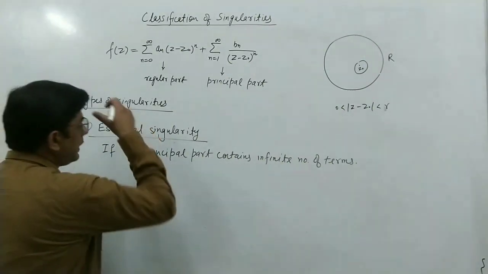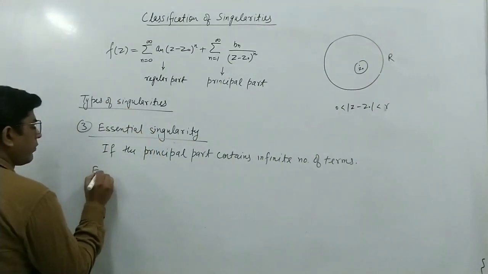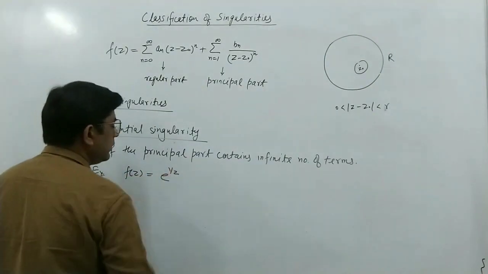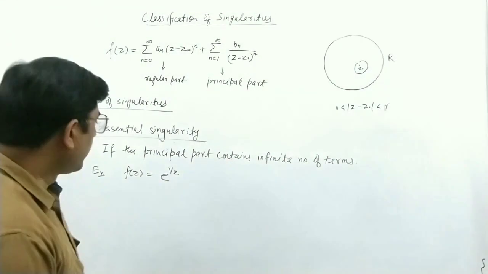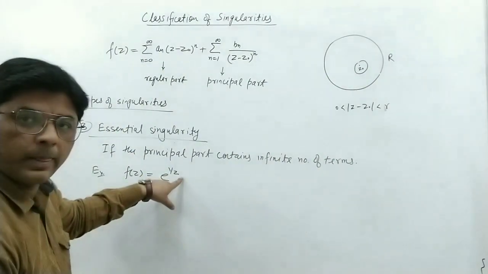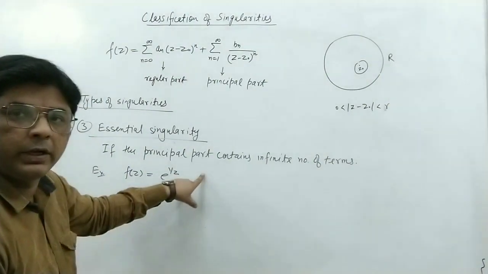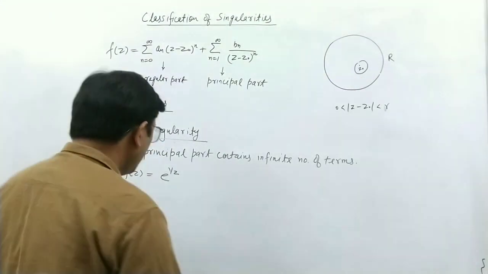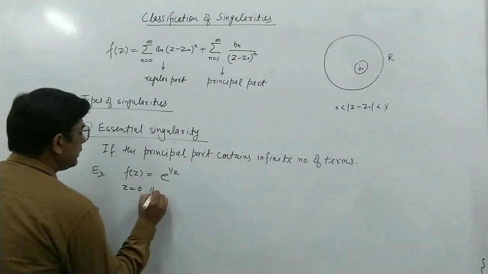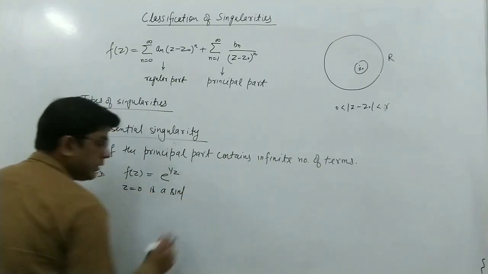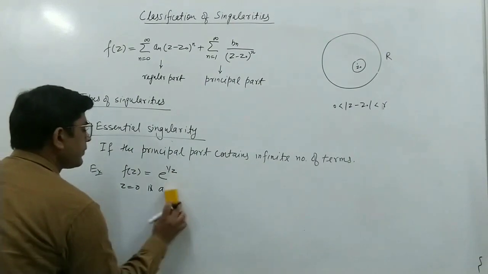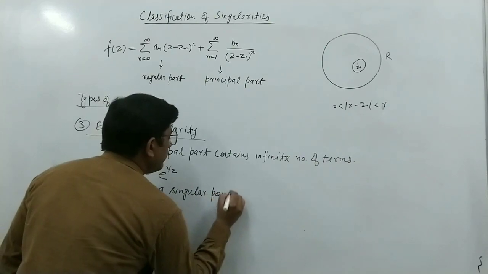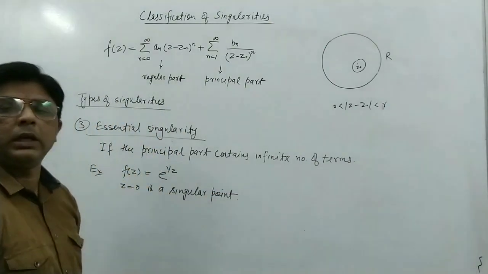Again we can see an example. If we take the function f(z) is equal to e raised to the power 1 upon z, here we can see that if we put z equal to 0, 1 upon 0 is infinity and e raised to the power infinity will again not be defined. It means z equal to 0 is a singular point. Now we want to find the type of the singularity.